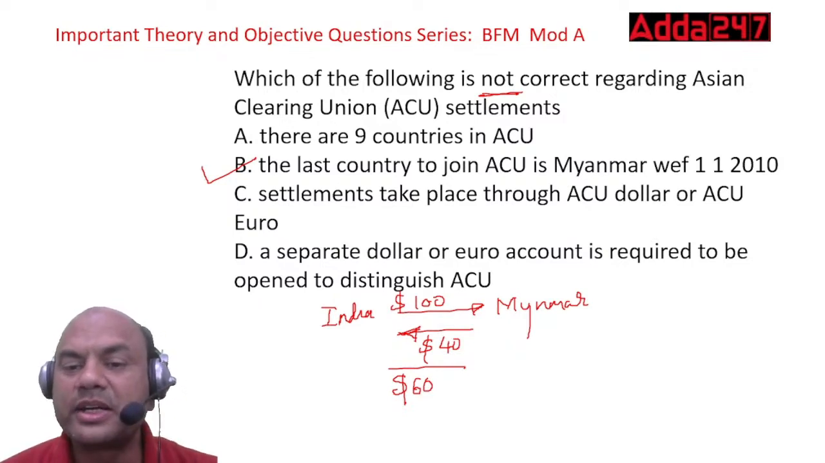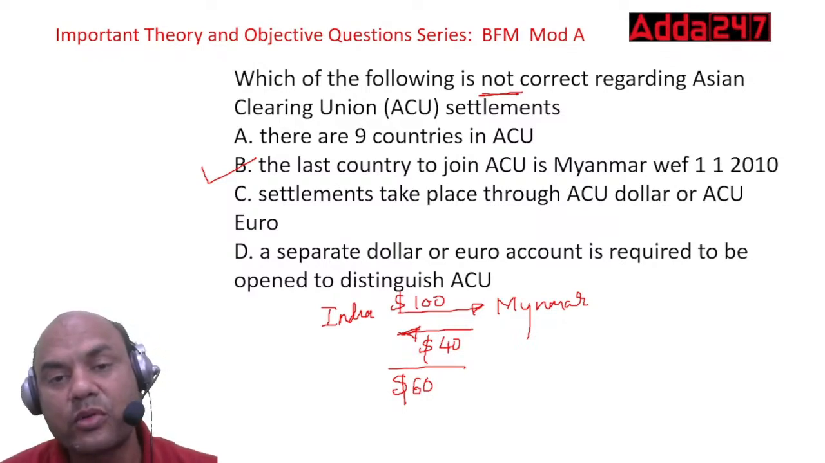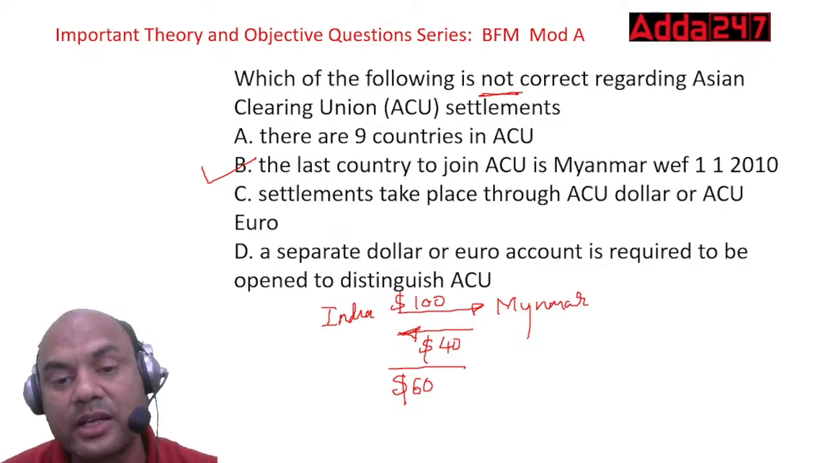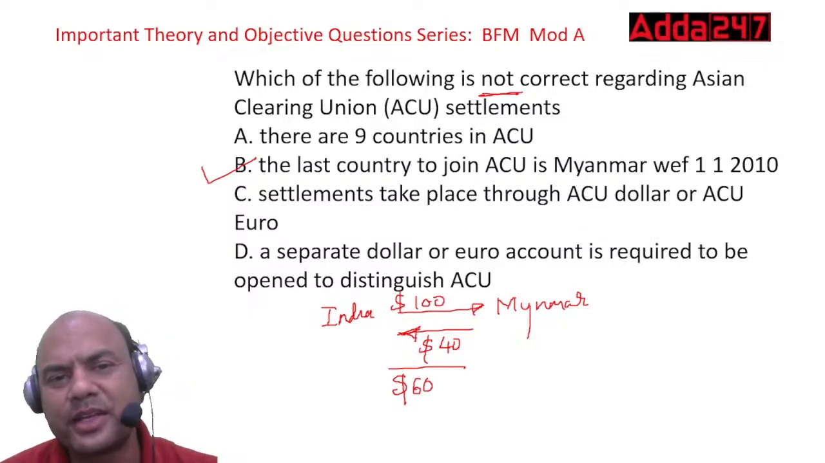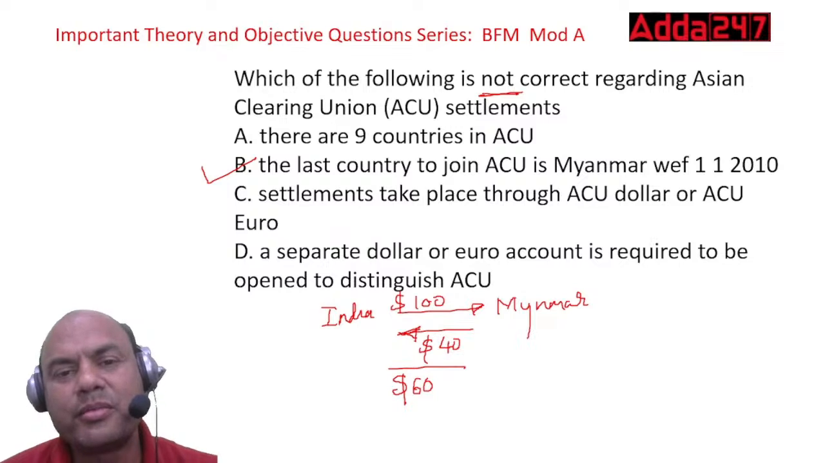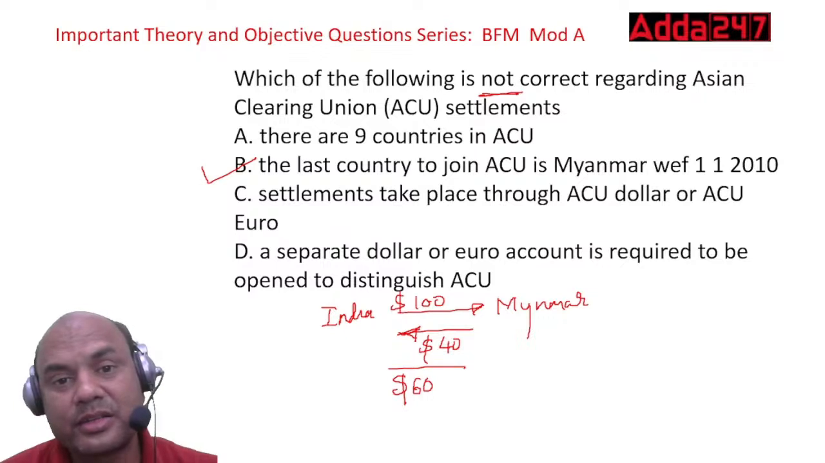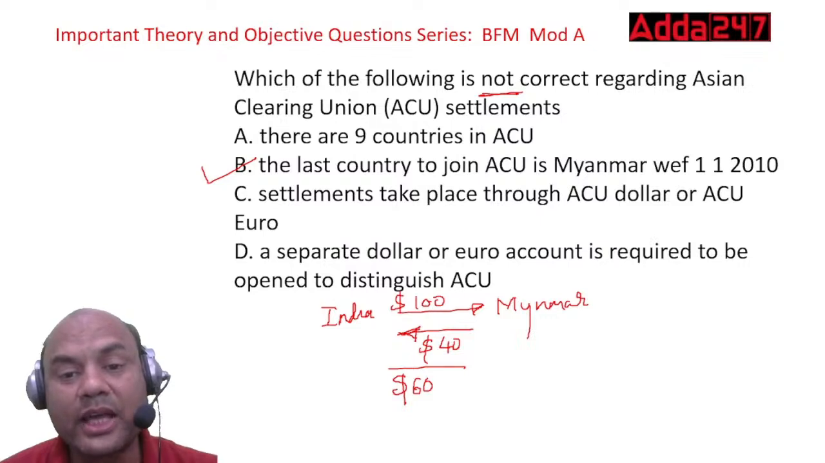Settlement takes place through ACU dollar or ACU euro, both of them are there. A separate dollar or euro account is to be maintained. So we need to have a separate ACU dollar account or ACU euro account with the banks which we deal with within these 9 countries. I can tell you some names: India, Pakistan, Burma, then Myanmar, Nepal, Iran, that's 6, and there might be 3 more. So these all 9 countries together form the ACU unit.